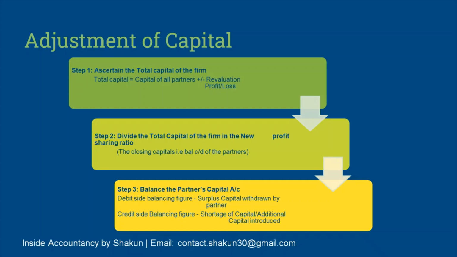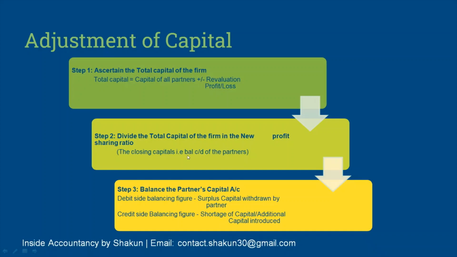Step 3. Balance the partner's capital. Now, how do you do the balancing? Basically, the total capital when divided in the new profit sharing ratio gives you the new capital of the partners. Now, this capital of the partners is the closing capitals, that is the balance carried down of the partners. So basically, how do you calculate the closing capitals normally in a normal question? You balance the debit and credit side. So credit total minus debit total gives you the closing capital or the balance carried down.